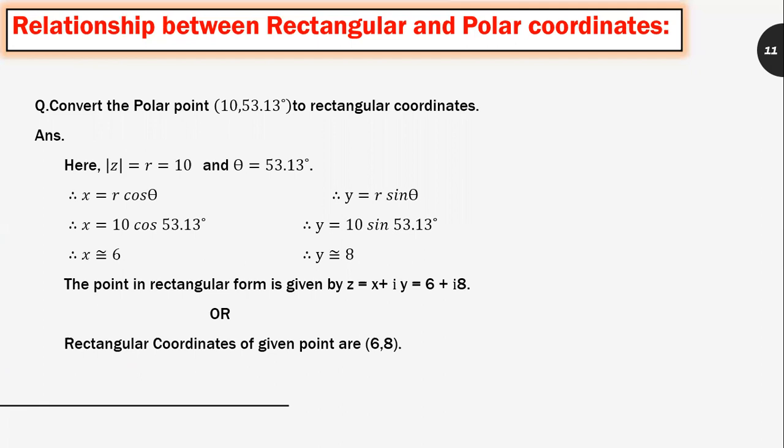We get x approximately 6. Similarly, y is equal to r sin theta. Therefore, y is equal to 10 sine 53.13 degree, which gives a result approximately equal to 8. The point in the rectangular form is given by z is equal to x plus iy is equal to 6 plus i8. Or I can say the rectangular coordinates of the given point are 6, 8.